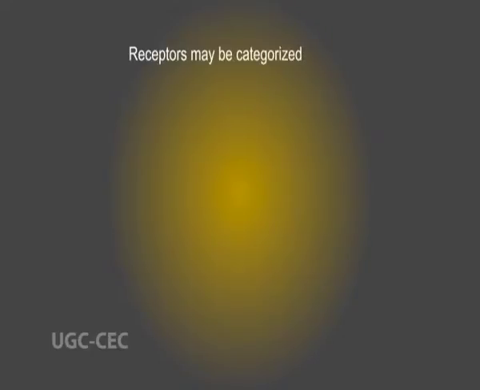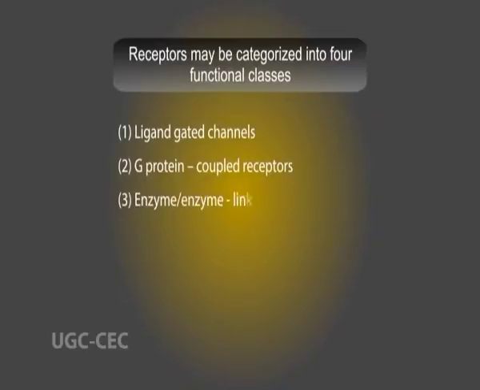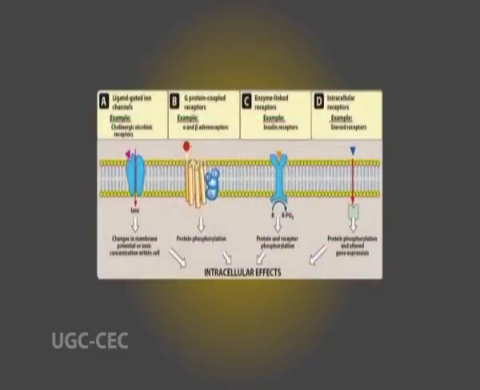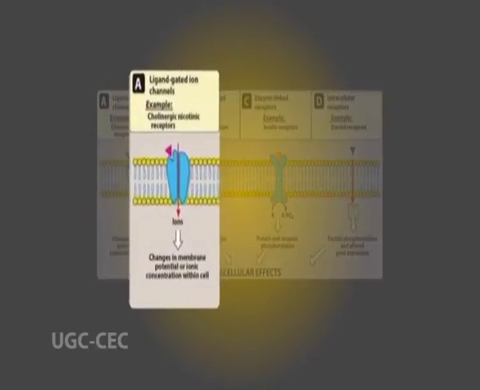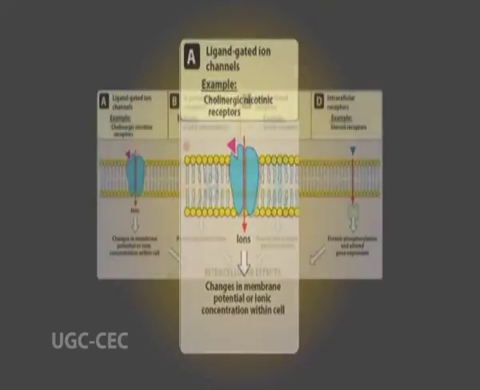Receptors may be categorized into four functional classes. Number 1, ligand-gated channels. Number 2, G protein coupled receptors. Number 3, enzyme or enzyme-linked receptors. And number 4, intracellular receptors. Receptors in the first three categories reside in the cell membrane. This prevalence of receptors at the cell surface reflects the fact that most signaling molecules cannot enter cells.